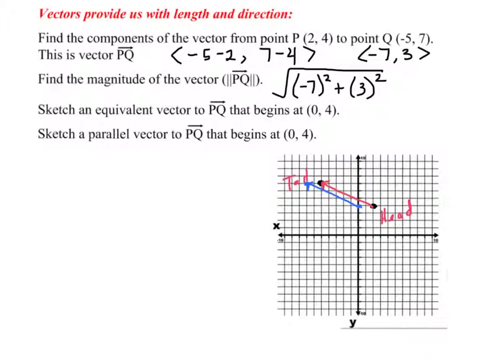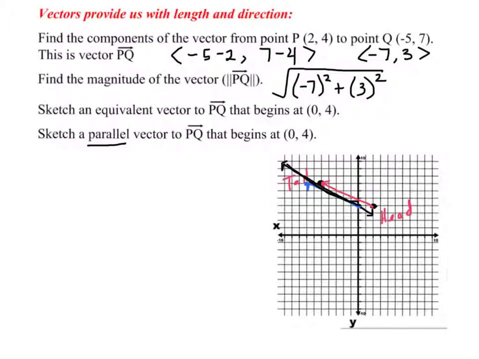Now, the next question says sketch a parallel vector to PQ. Now, an equivalent vector has to go in the same direction and it has to have the same length. A parallel vector has really the same slope, but it doesn't have to have the same length, and it doesn't have to go in the same direction. So, I could draw a number of parallel vectors here, but the basic idea is that it needs to maintain the same slope. So something like that would be a parallel vector. Something like, sorry, it's going off there. That would be a parallel vector. It doesn't even matter the direction. They simply need to have basically the same slope.